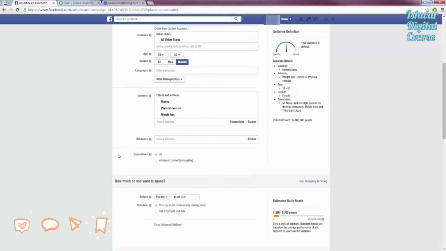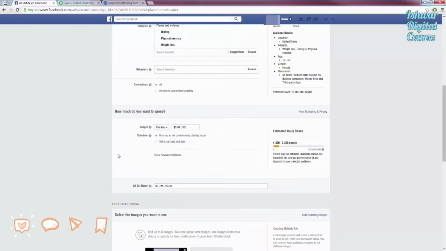Okay, so scrolling down a little bit further here, how much do you want to spend per day? Now, this is completely up to you, but let me go ahead and point out that it doesn't matter how much money you have. Spending $500 a day is not going to change anything, and it's not going to make your ad do any better, okay? I always recommend $5 to $10 to $15 per day. I don't recommend starting off with $20 plus, because it's really not going to make a difference, okay?